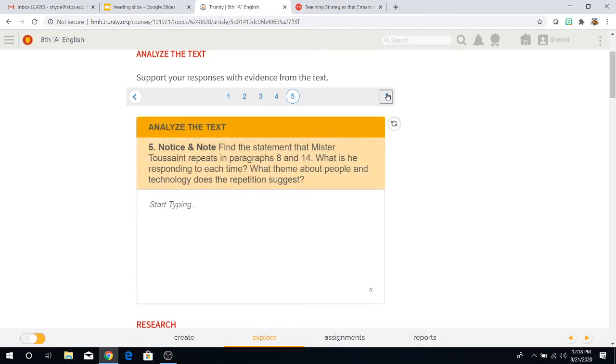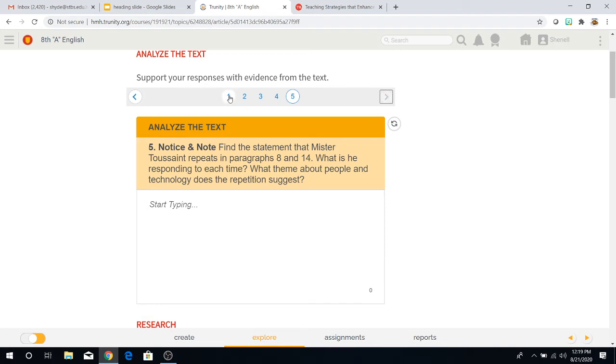And then we come to question number 5. Notice and note. Here are the signposts again, you guys. Remember our signposts from this story. Find the statement that Mr. Toussaint repeats in paragraphs 8 and 14. Again, they're giving you specific paragraphs to help you find your answer. What is he responding to each time? What theme about people and technology does the repetition suggest?